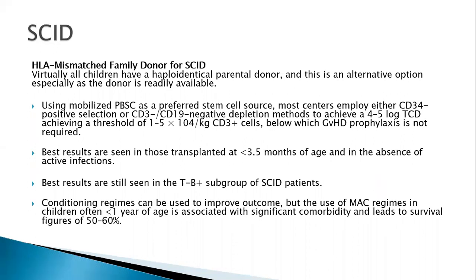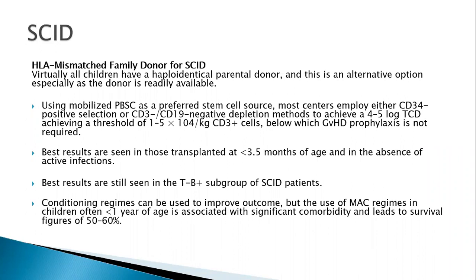So the CD3 positive cells in the blood unit are between 1 to 5 times 10 to the power of 4 cells per kg. When we deplete the T cells in the stem cell source to such a low level, GVHD prophylaxis is often not required. The best results are in patients who are less than 3.5 years of age, in the absence of any active infections, and even with a mismatched family donor, the best results are still seen in patients who have some amount of humoral immunity.